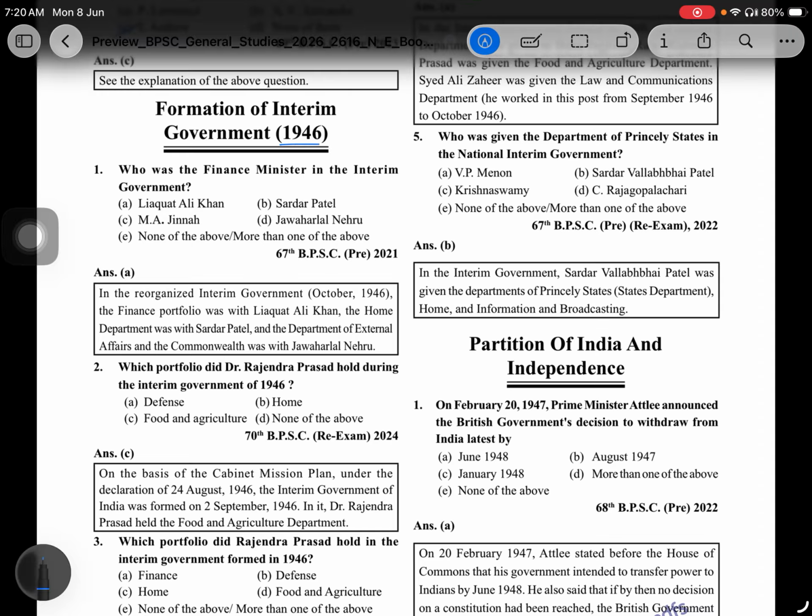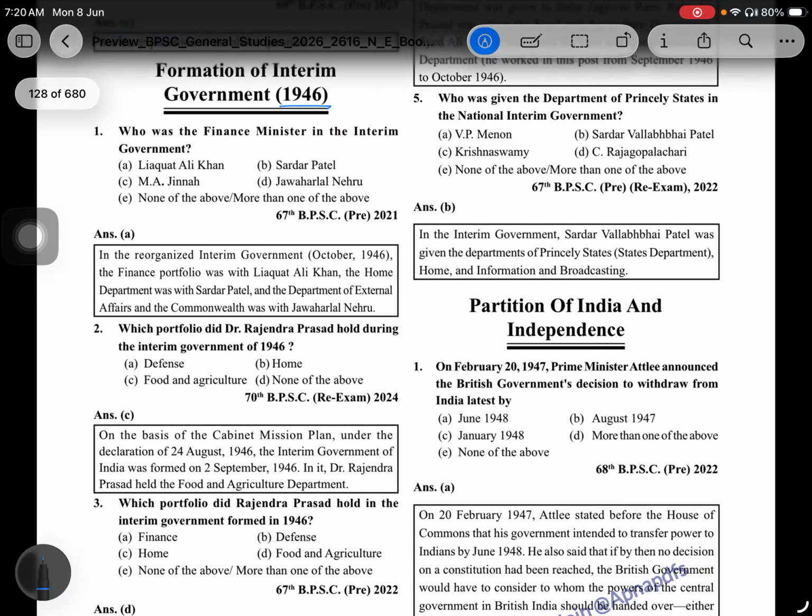Formation of the interim government, 1946. Who was the finance minister of the interim government? That is Liaquat Ali Khan.